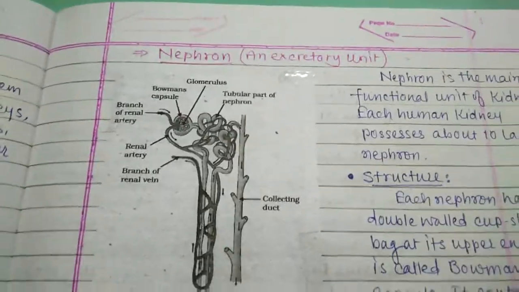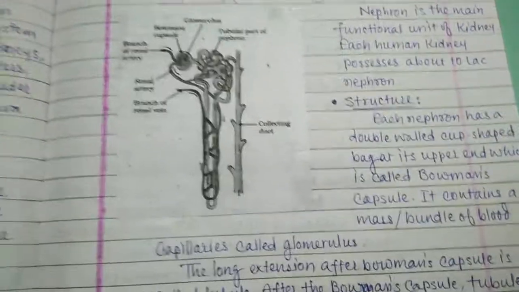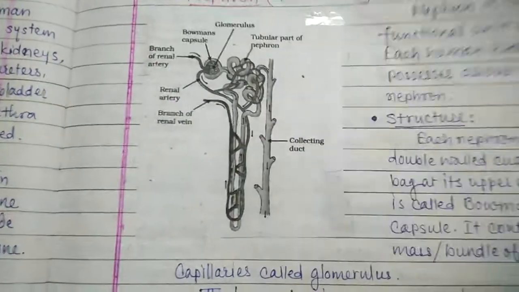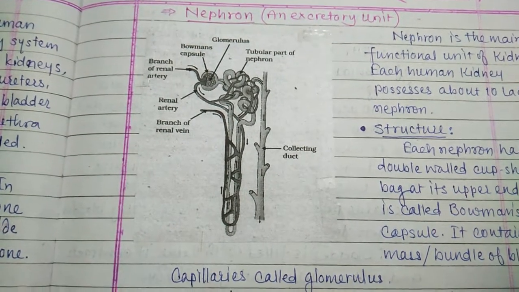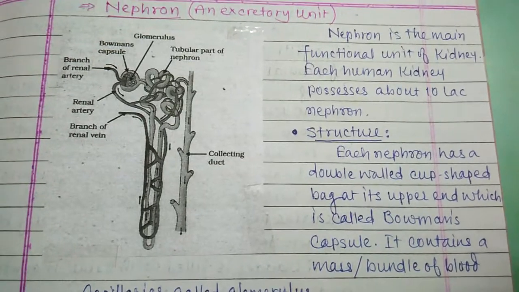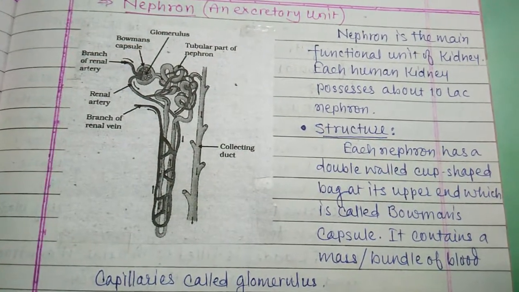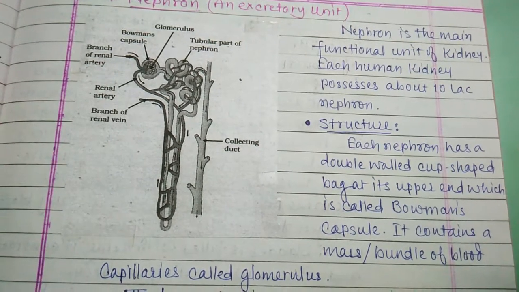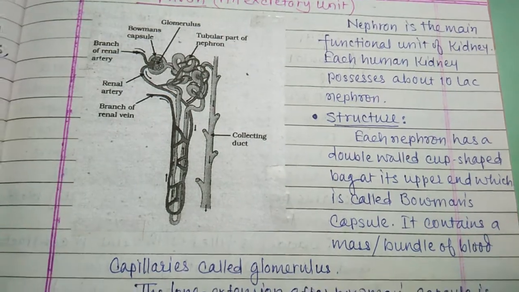Now, nephron, they are called excretory units. Sometimes they may ask for this diagram. Nephron is the main functional unit of the kidney. Each human kidney possesses about 10 lakh nephrons.